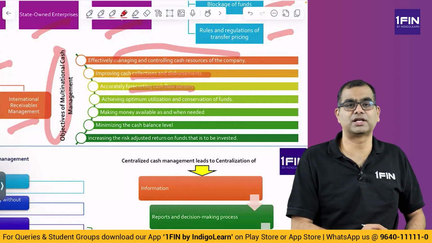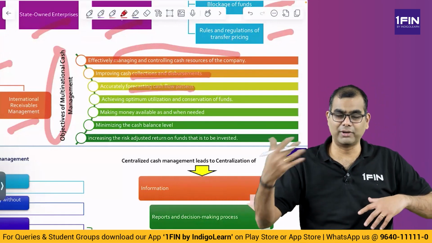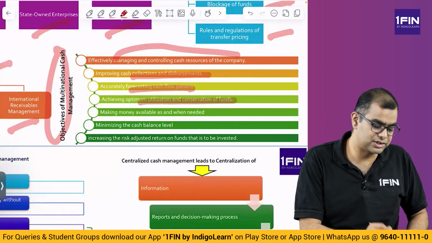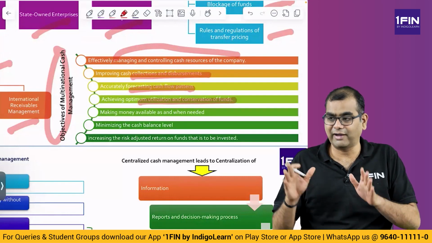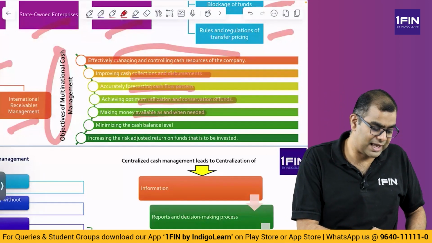Accurately forecasting cash flow patterns. So that becomes a very important thing. When you have money coming from multiple locations to multiple locations, the ability to forecast properly is very important. Achieving optimal utilization and conservation of funds. Just because you're getting money from multiple sources, you can't say that I will let it lie idle. You have to effectively use it. Making money available as and when needed.